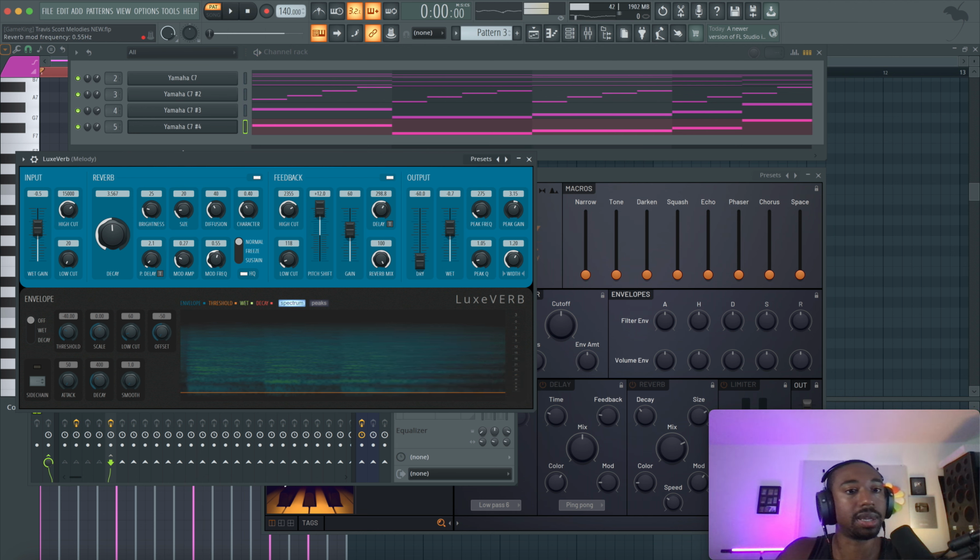So here's where sound effects become more of the sound than the actual notes itself. So we're going to pull the reverb back. So now it sounds more like a phaser or chorus. And we're going to blend that in.